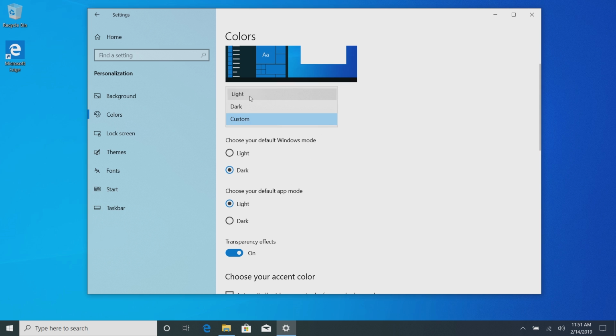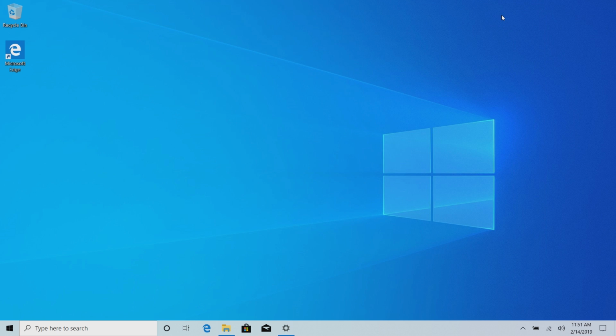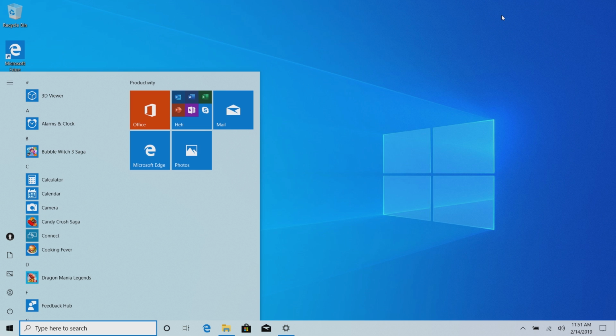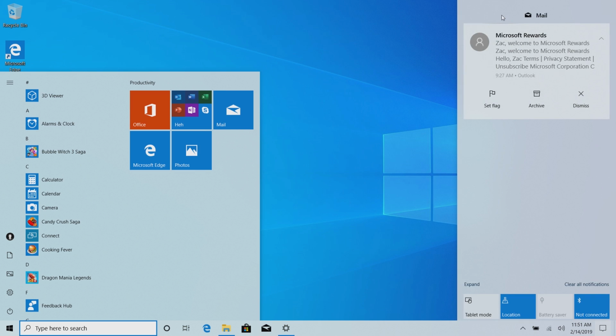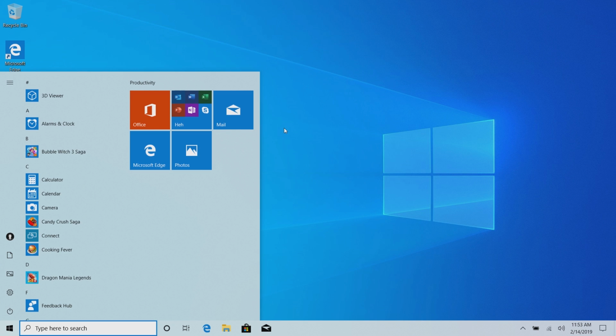So if we click on light here, you'll see that the taskbar changes to a white mode, which looks very modern. And if we click on the start menu here, you'll see that that has changed, as well as the action center, and basically any system pop-up or user interface that you can think of has been themed white now. So yes, this is the new light theme. It looks very nice and modern, and it also lets us easily see some of the other UI changes Microsoft has introduced with this update as well.